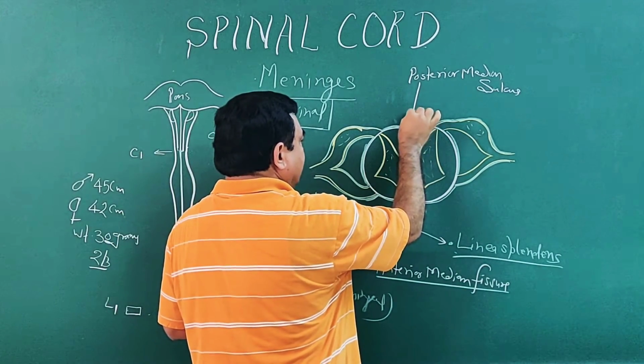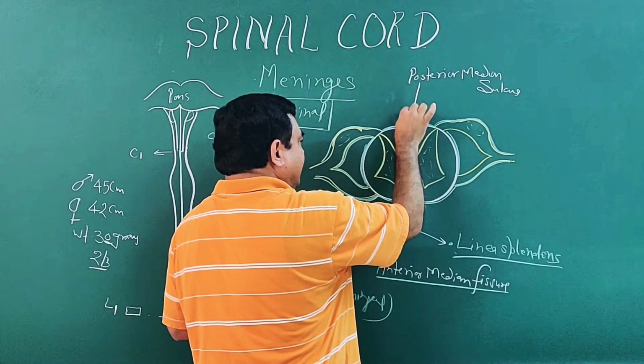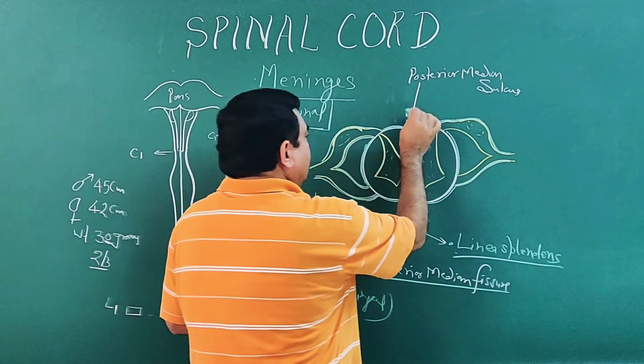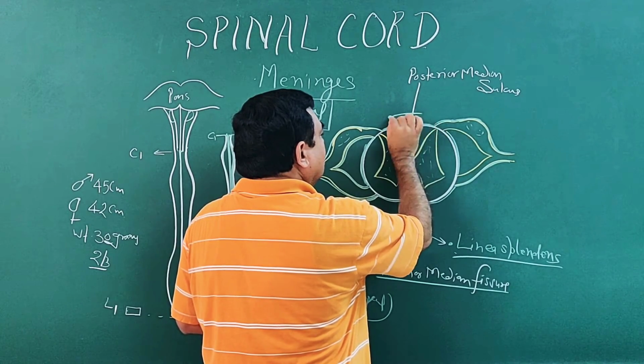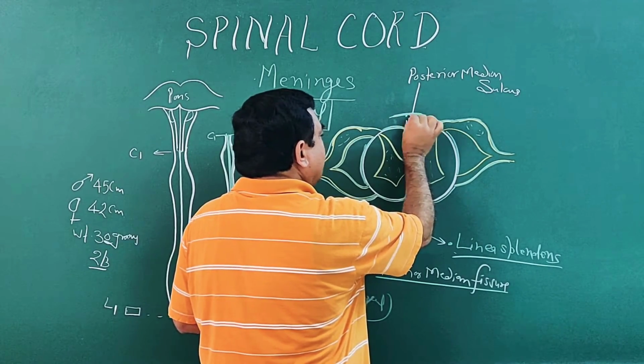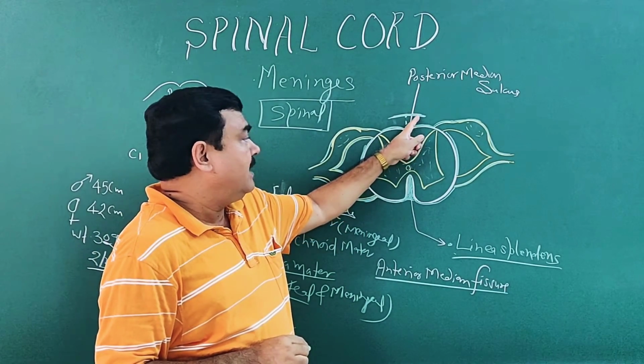And the modification, here it forms a septum. This is the fenestrated septum. Here is position of the second layer from inner to outer surface, that is arachnoid.